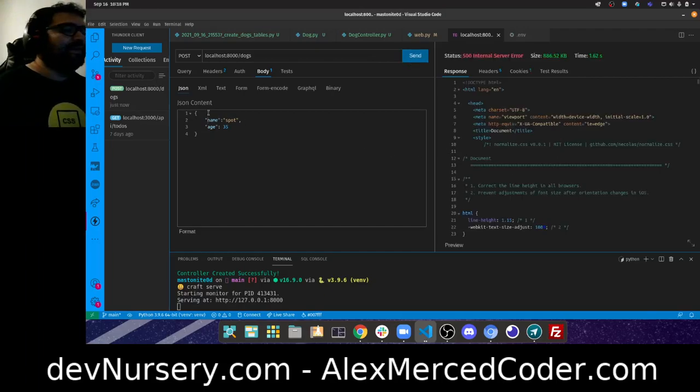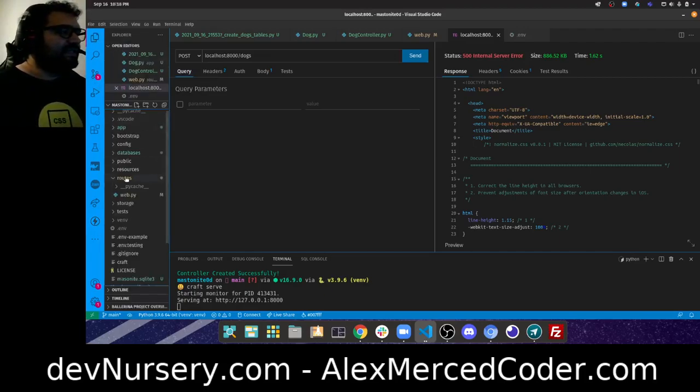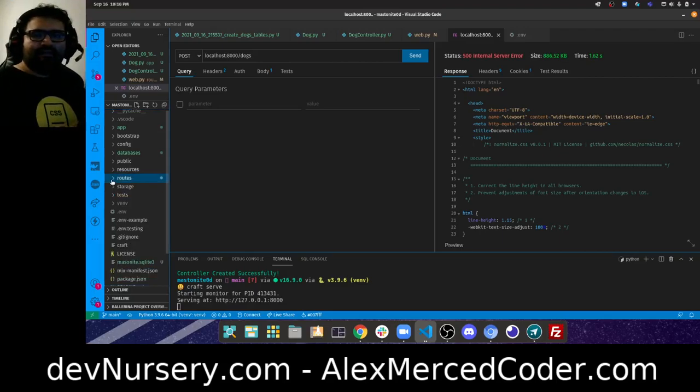Oh, I know why. Okay. Because again, like most of these robust frameworks, they're kind of built with the intention that you're going to build your views in there. So they're really built to be a full stack framework. So they use what's called a CSRF token by default. And what the CSRF token does is make sure that people can't be sending requests from anywhere else but your web page. So your web page is going to emit this token that it submits with the request to verify that, hey, the reason why I'm creating a new dog is because someone submitted it from the form on your website. I don't want that, so I have to turn that off.